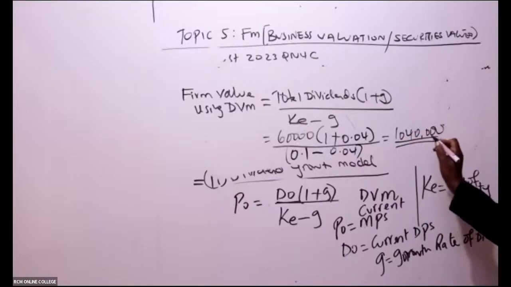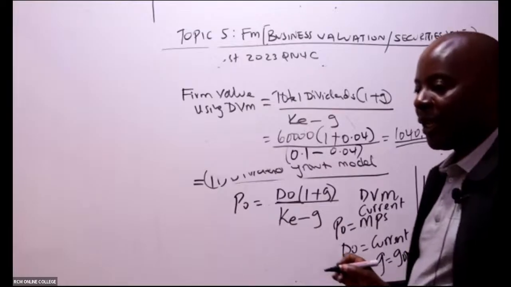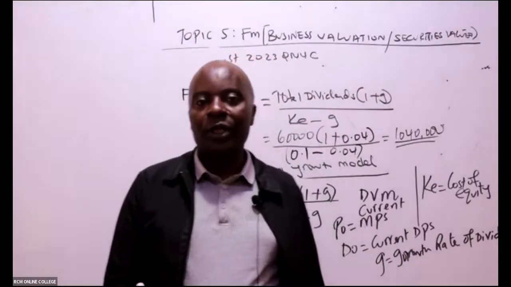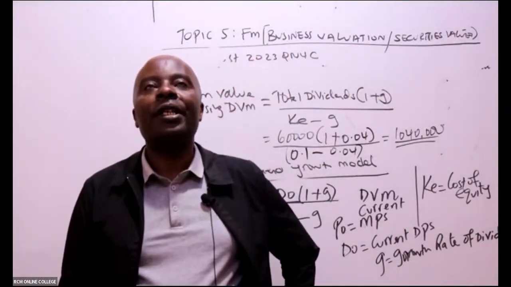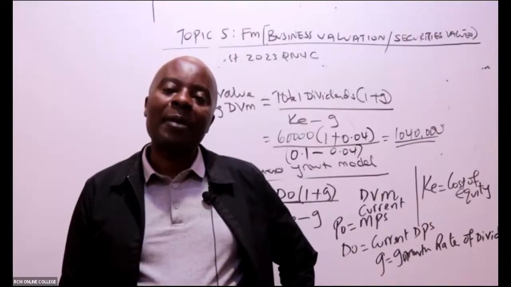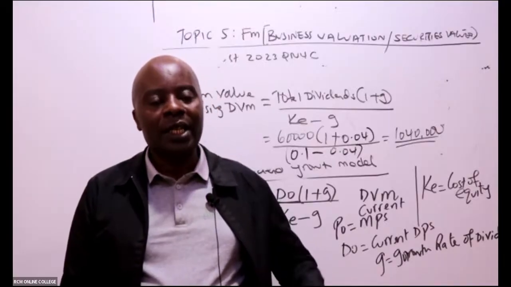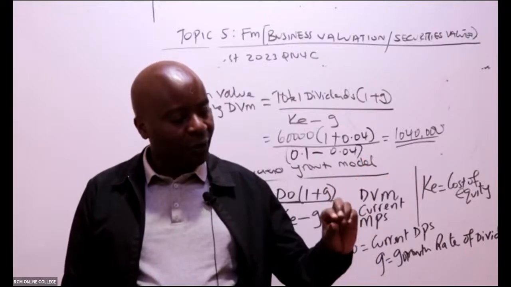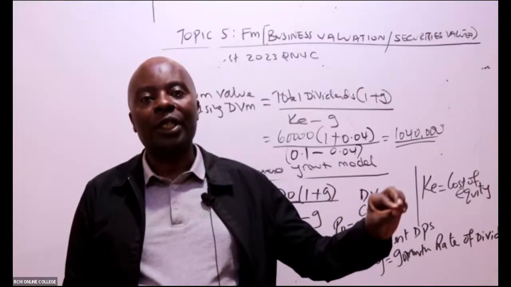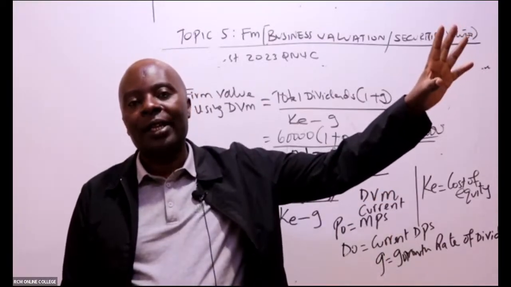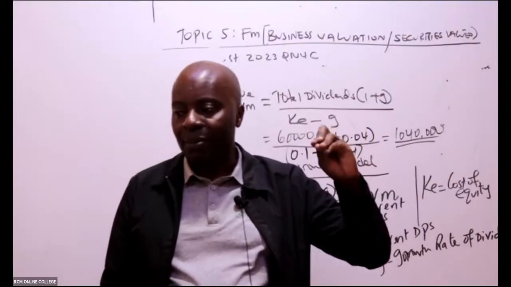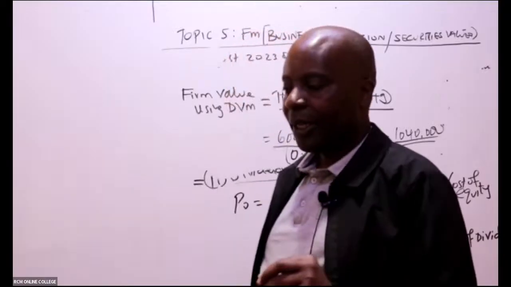So if you're a buyer of this firm, you can't give more than this. And this is something that is very applicable practically outside here. You'll simply look at the financial statements of an entity, take an average, like for the last 5 years: how much dividends have they been paying? What is the cost of equity? From this dividend pattern, I'll be able to calculate the growth rate and then project forever. Then I'll be able to use this to get the value of an organization, and I can't pay a penny more than that.